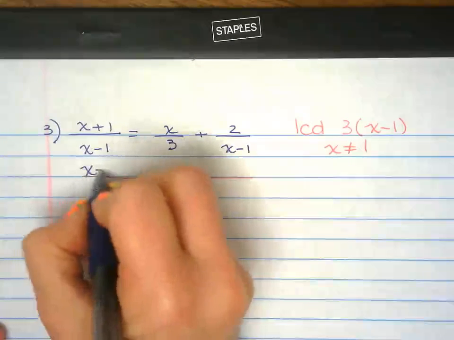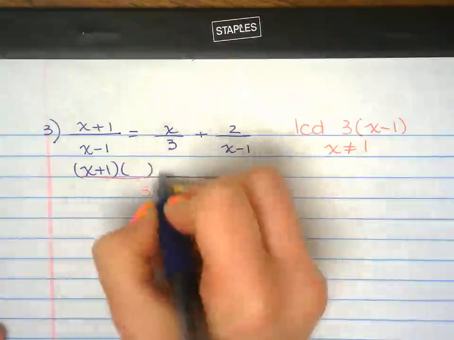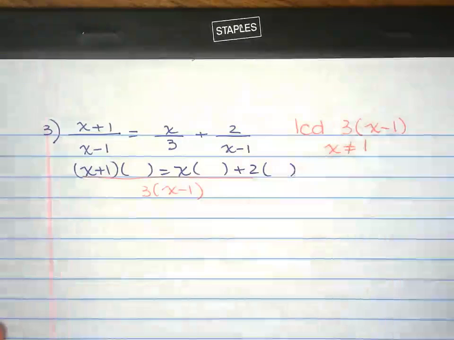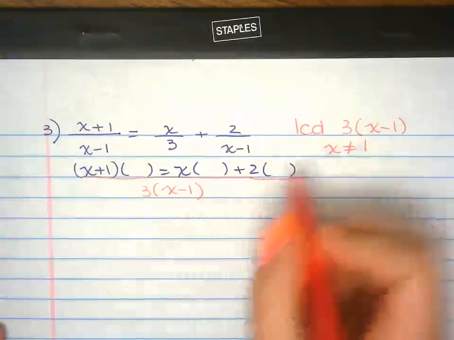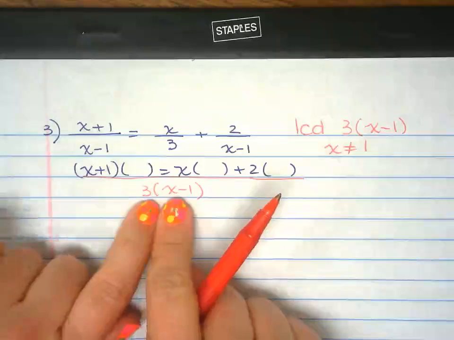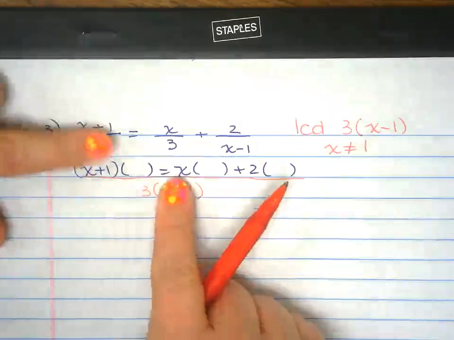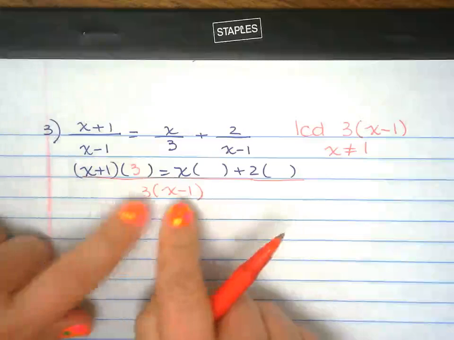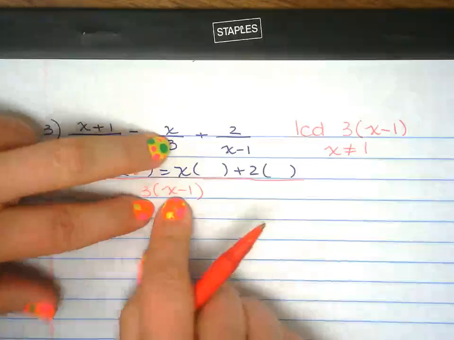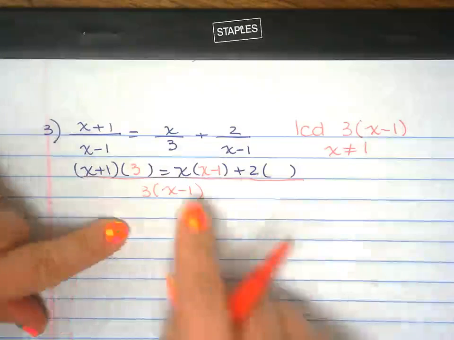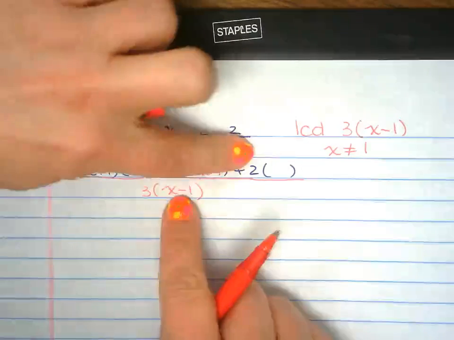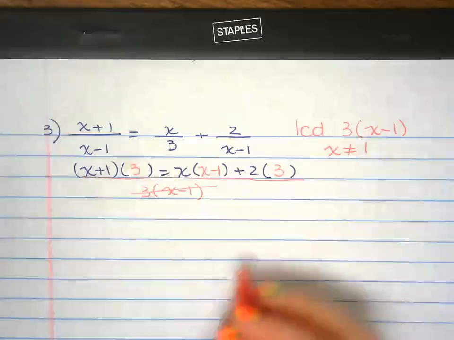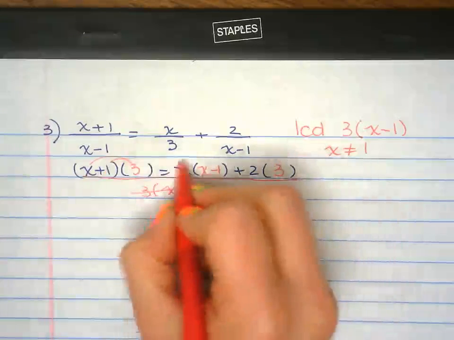Bring the numerator down, leave some room, numerator with some room, numerator, and some room. 3 times x minus 1 divided by x minus 1. These two cancel out. I have 3 left over. 3 times x minus 1 divided by 3, x minus 1. 3 times x minus 1 divided by x minus 1, I have 3. Denominator goes away. Distribute.